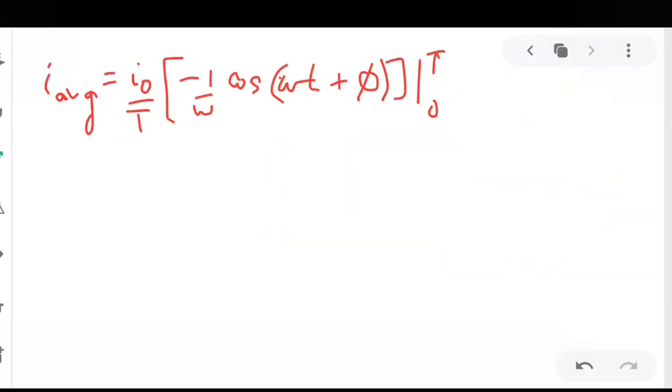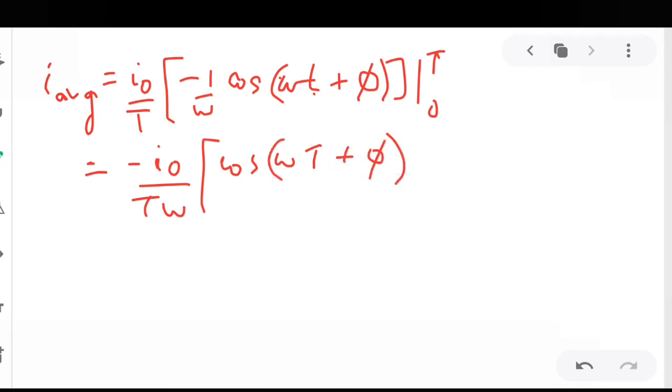Now we have to simplify this expression. So we have this equal to minus I naught by T omega, times cos(omega T plus phi), T being the upper limit, minus cos phi, since when t is equal to 0 we have cos phi. So this is minus I naught by T omega.